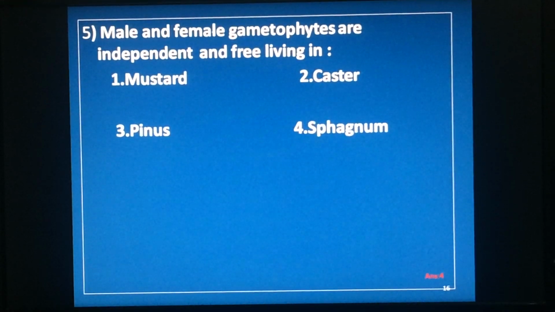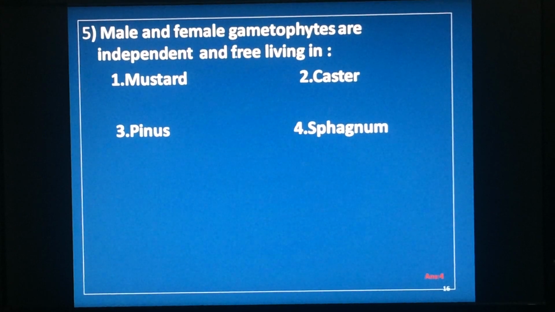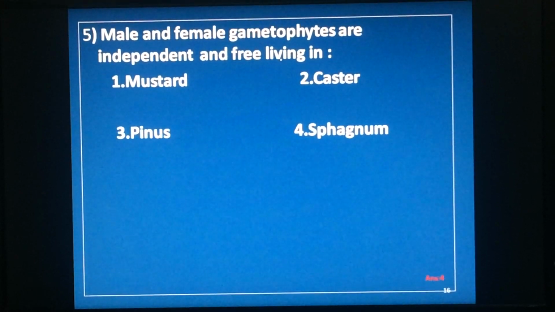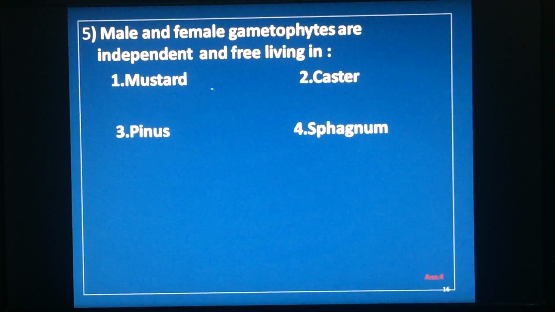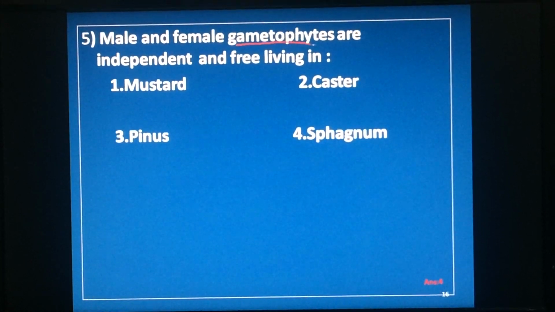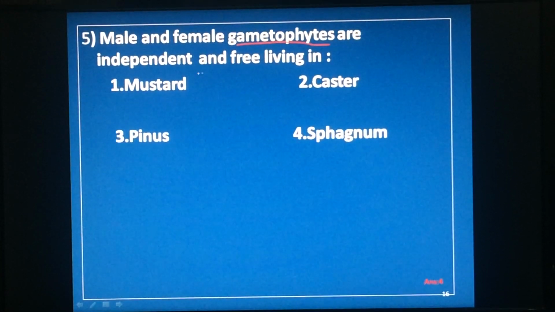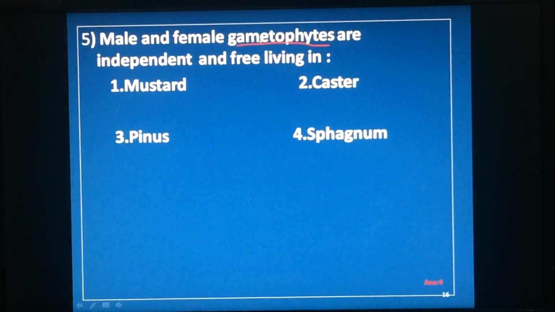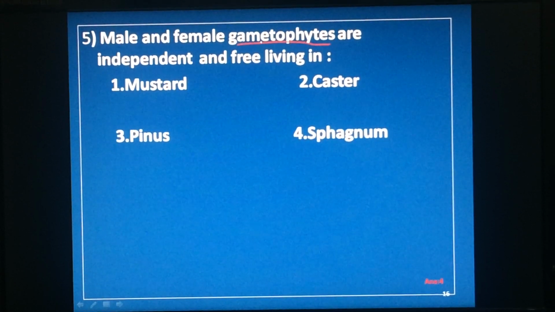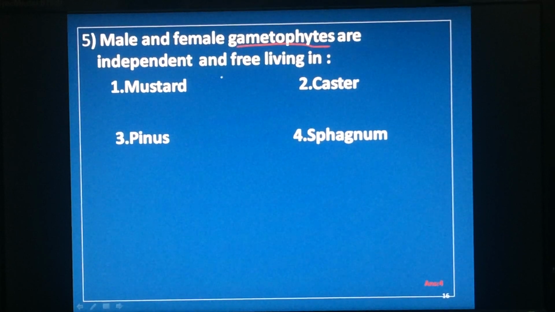Fifth question, male and female gametophytes are independent and free living in. If the gametophyte becomes free living, independent, it has to be dominant. Where have you seen dominance of gametophyte? One is algae, second one is bryophyte. In this you check it out. Mustard is angiosperm, so cancel.